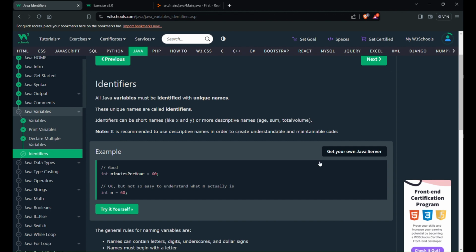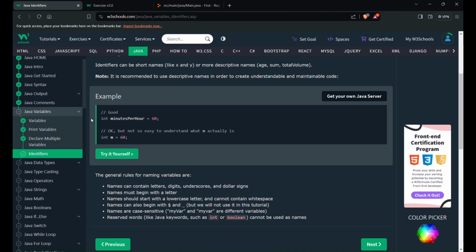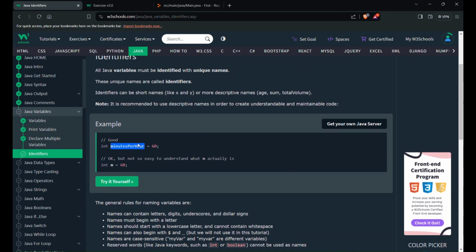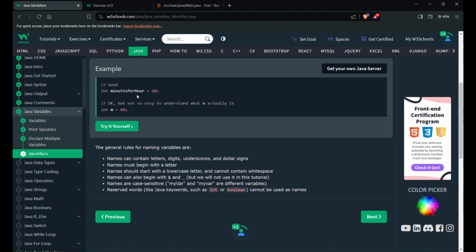So here 60, you have to assign 60 to something, so minutes per hour. This variable name is more descriptive, so this is a good thing to use. Said okay, but not so easy to understand what m actually is. So instead of int m equals 60, it is better to give some description to the value whatever we assign. So that is the thing.